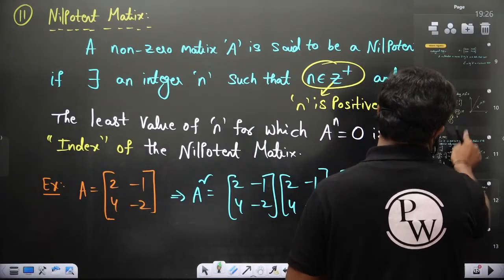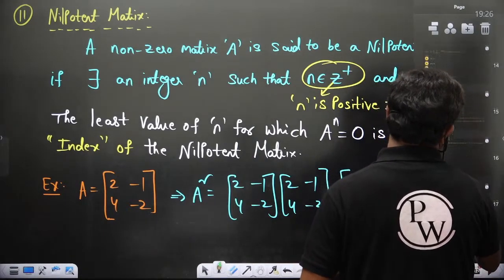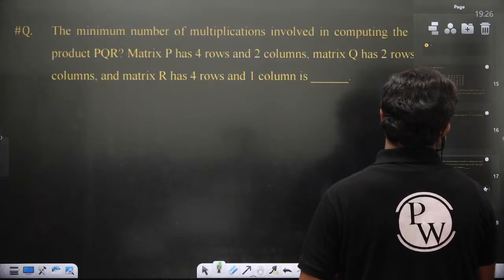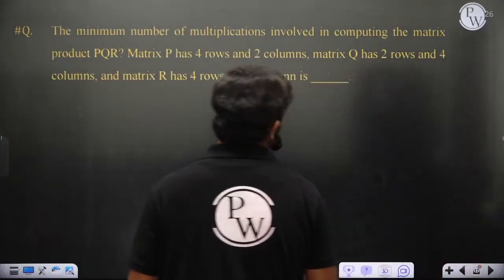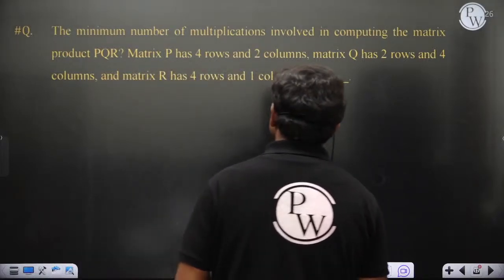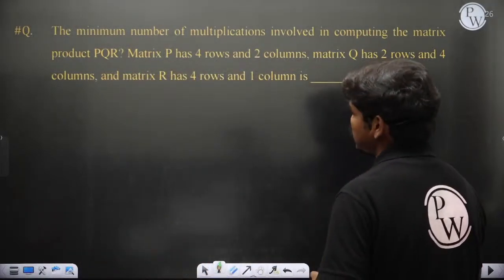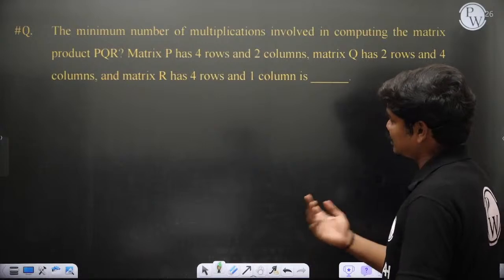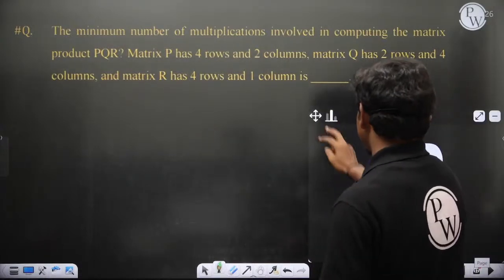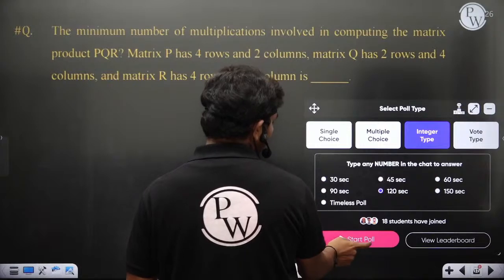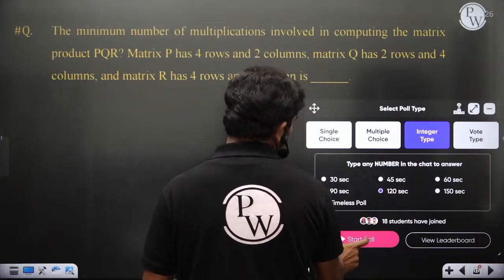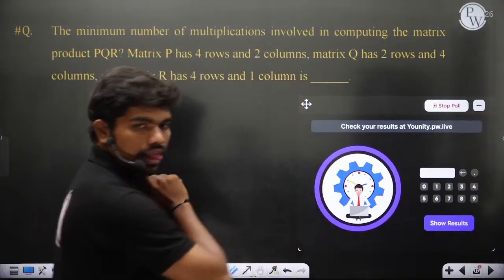So I have one question based on the last class, so let us solve it. The minimum number of multiplications involved in computing the matrix product PQR, where matrix P has 4 rows and 2 columns, matrix Q has 2 rows and 4 columns, and matrix R has 4 rows and 1 column, is dash. I'm conducting a poll, integer type. I'm giving 120 seconds for you to solve this question.